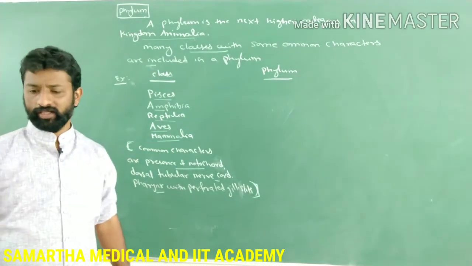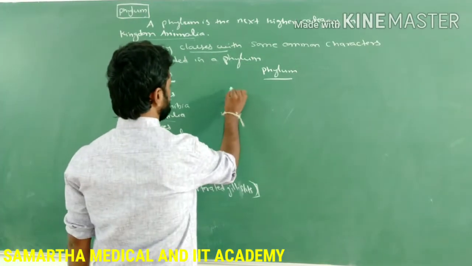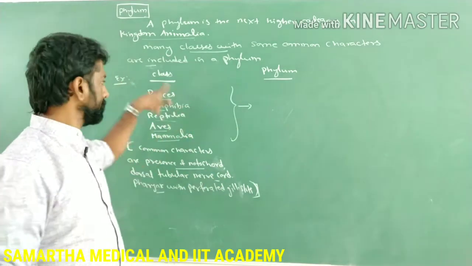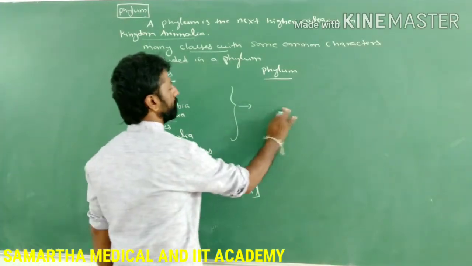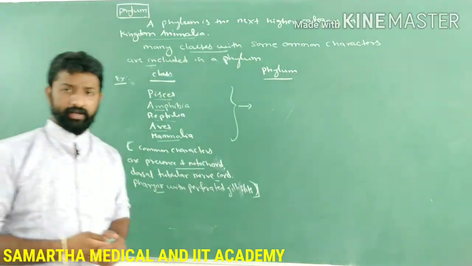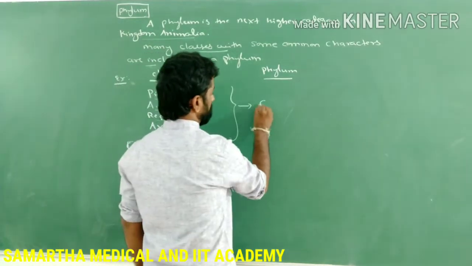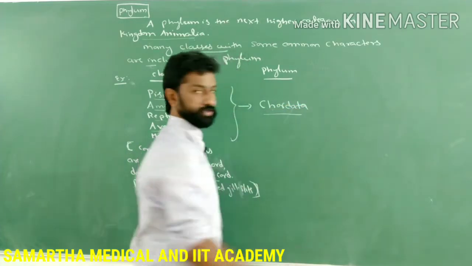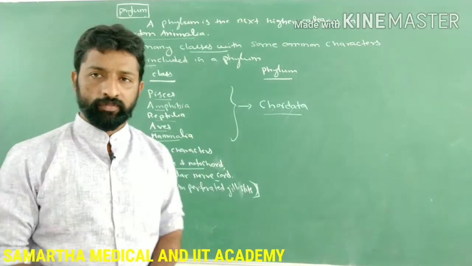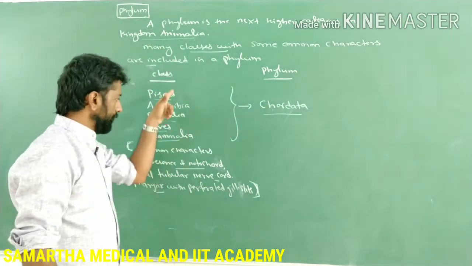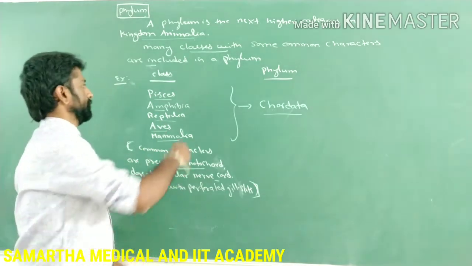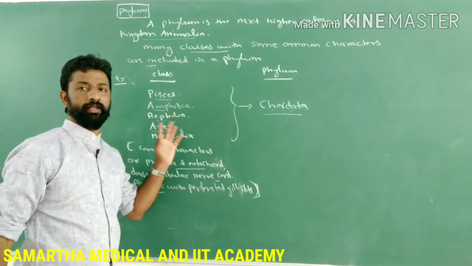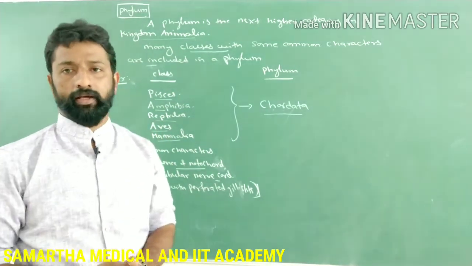Because of these common characters present among these 5 different classes, they are included in a phylum, which is the next higher category than the classes. So which phylum do we belong to? It is called Chordata. Under the phylum Chordata, you can find 5 classes: class Pisces, class Amphibia, class Reptilia, class Aves, and class Mammalia.